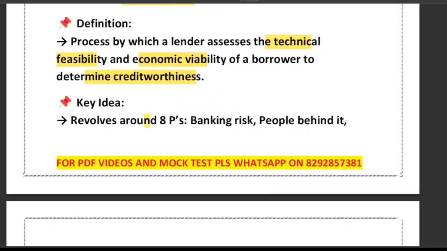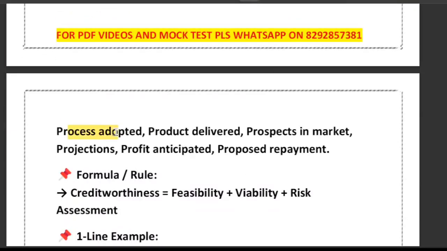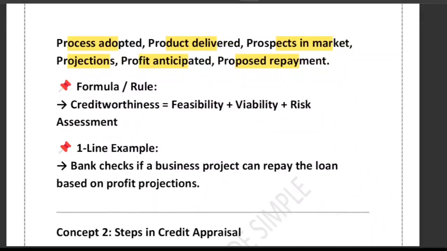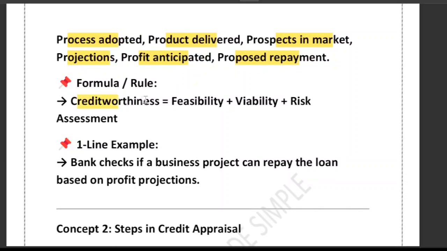So banks look at the 8Ps. What are the 8Ps? First of all, risk involved. Second is people behind the project. Third is the process you follow. Fourth is the product delivered, market prospect, future projection, anticipated profits, expected profit, and how you plan to repay, proposed repayment. So the rule is that creditworthiness is equal to feasibility plus viability plus risk assessment. Combine feasibility with viability plus risk assessment. That will be your creditworthiness.